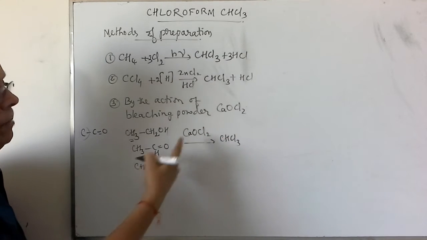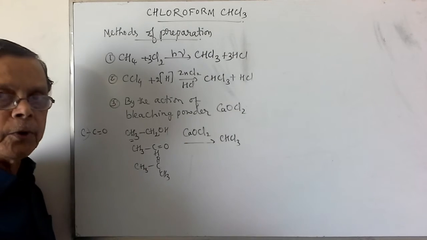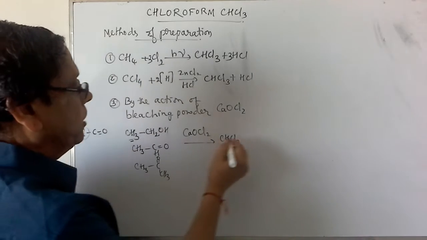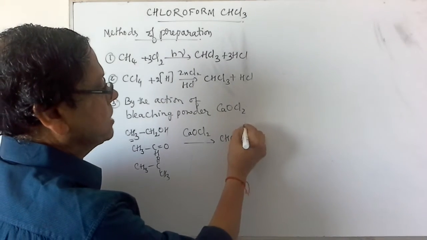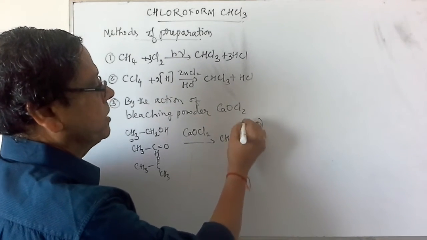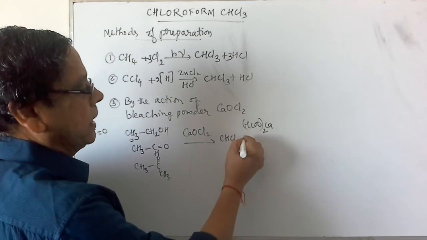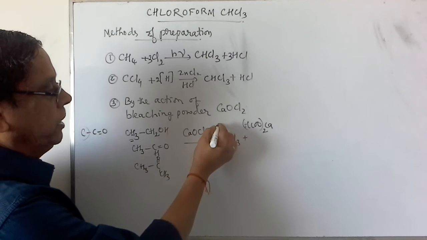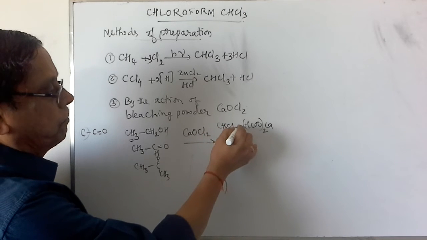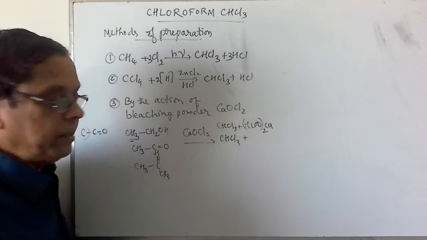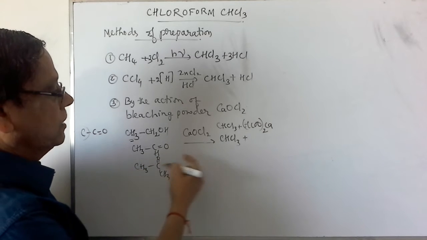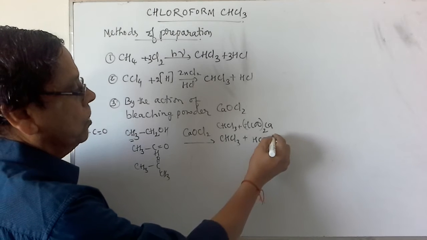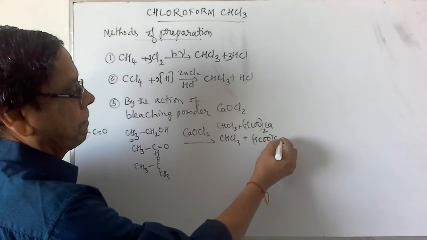The remaining part will be converted into the corresponding carboxylic acid salt of calcium. So in the first case, we get chloroform plus (HCOO)2Ca, calcium formate. In the second case, we get CHCl3 and again (HCOO)2Ca.